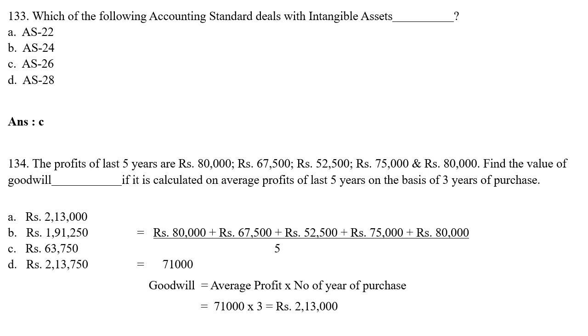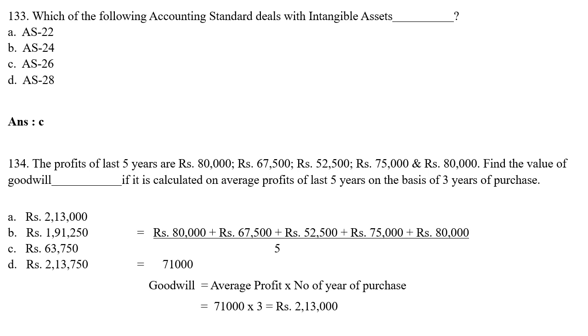MCQ number 134. The profits of last 5 years are rupees 80,000, 65,500, rupees 52,500, rupees 75,000 and rupees 80,000. Find the value of goodwill if calculated on average profit of last 5 years on the basis of 3 years of purchase. So how you are going to calculate this? First find out the average profit, that is you have to add all the 5-year profits, 80,000 plus 65,500, 52,500 plus 75,000 plus 80,000, divided by 5 years, because this is the profit of last 5 years. You are going to get the value 71,000.